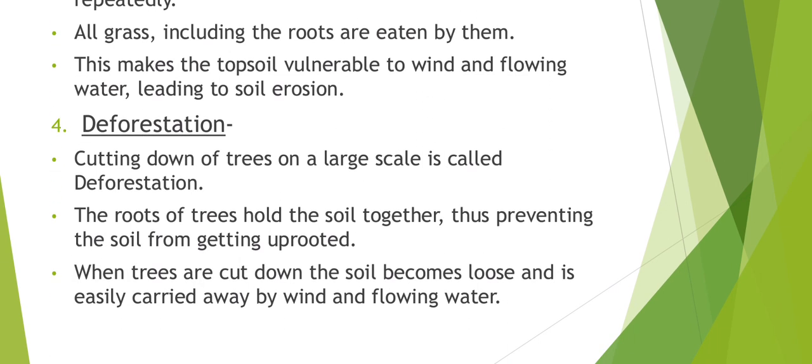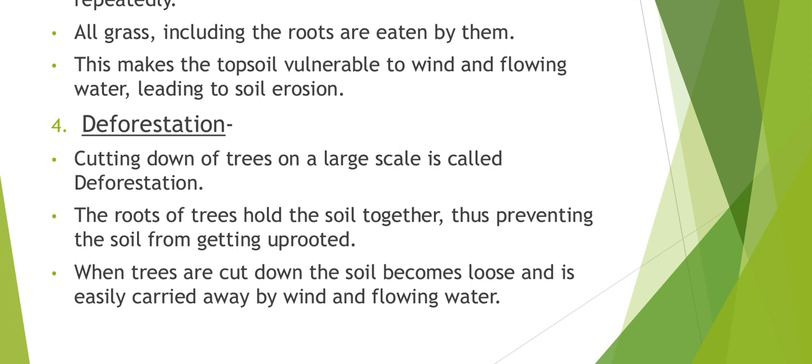Due to this, what happens? The roots of the trees hold the soil together. You know what is the function of the roots? They bind the soil particles together, thus preventing the soil from getting uprooted. So when you cut the trees, whatever soil is held by those roots will get uprooted.